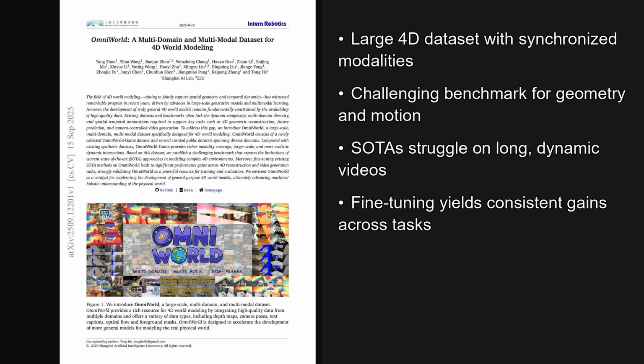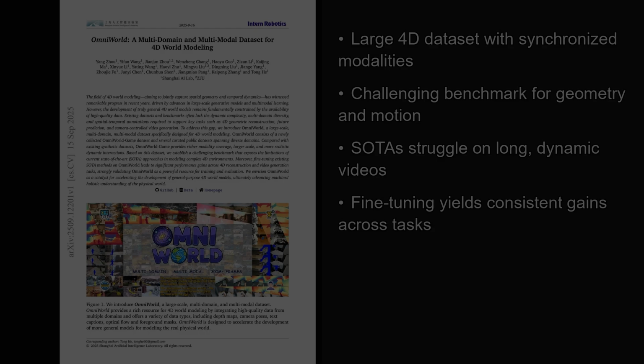The paper is titled OmniWorld, a multi-domain and multimodal dataset for 4D world modeling, and the implications for model training are quite significant. In short, the dataset unifies synthetic and curated real sources with depth, poses, flow, masks, and captions, and it establishes a tough benchmark that exposes current limitations.